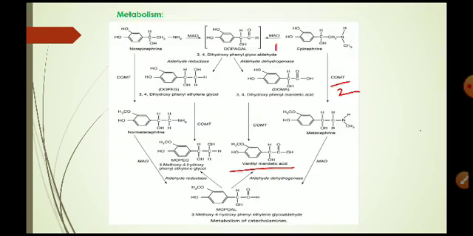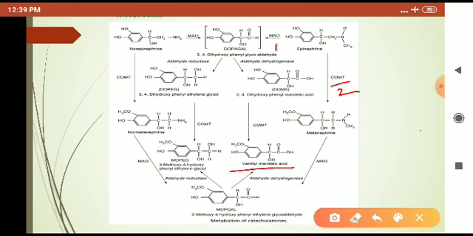catecholamines. Next, metabolism of catecholamines. Metabolism takes place with the help of two enzymes. First one is MAO, that is monoamine oxidase, and the second enzyme is COMT, catechol O-methyl transferase. These two enzymes are mainly responsible for the metabolism of catecholamines, means metabolism of epinephrine and norepinephrine.